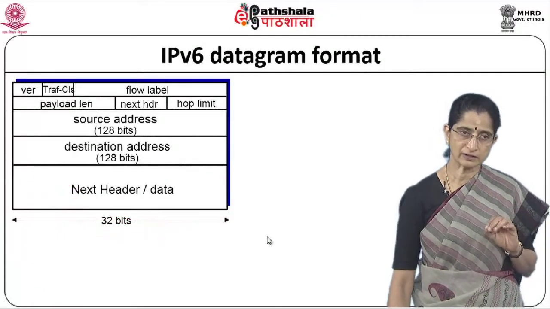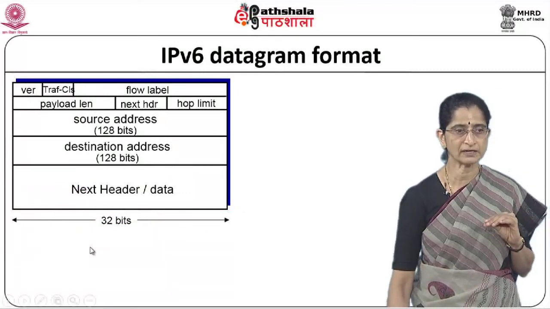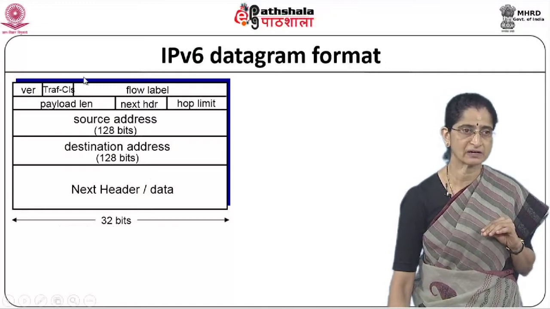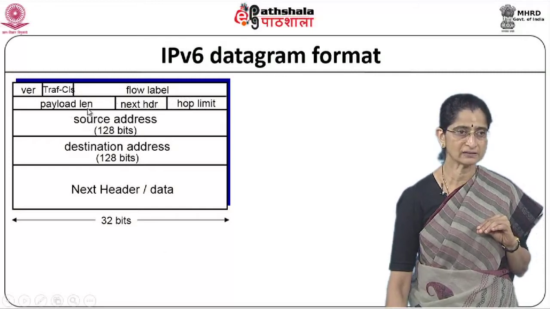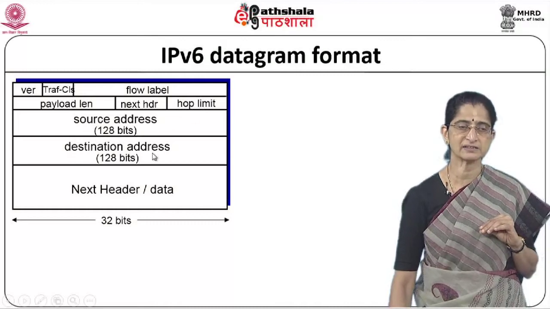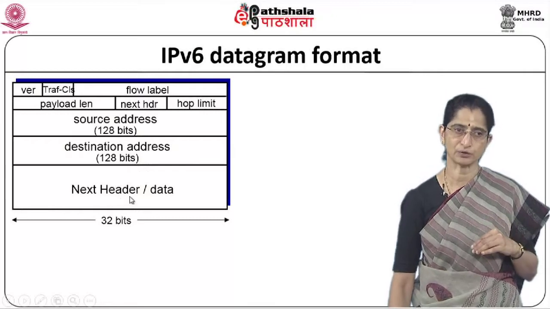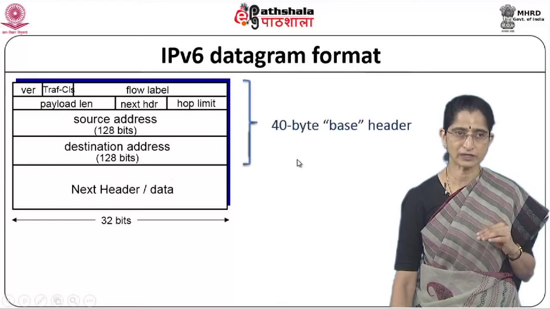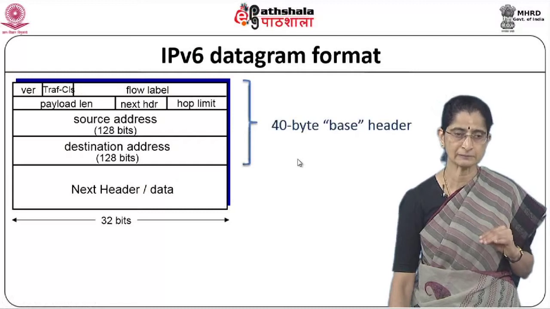Now, coming to the datagram format, we said that the format is a very simple format. If you look at the format, you can see that you have a version field and there is something called a traffic class field, then there is a flow label and then we have a payload length, then we have a next header, you have a hop limit, then there is the source address and the destination address. You can see that this is followed by either next headers and then followed by the data. So, overall you can see that this entire thing is just a 40 byte base header. All IPv6 datagrams have this 40 byte base header.